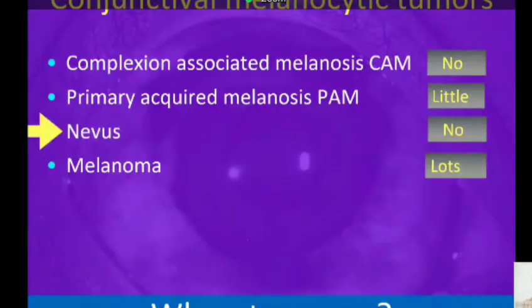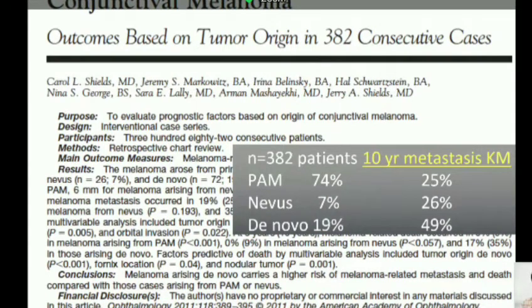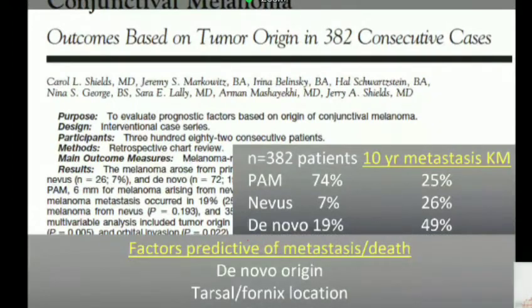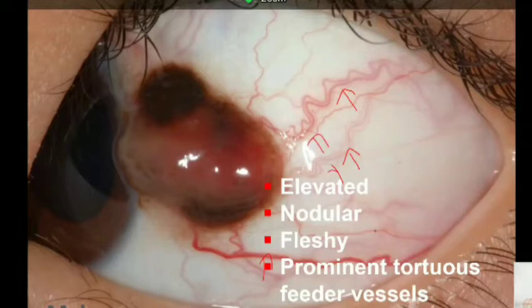Going on to melanoma. Melanoma is something that we need to worry about, and I already mentioned that PAM is the most common cause. Melanoma has a high chance of metastasis and death. The most important diagnostic feature of melanoma is that it is elevated, nodular, fleshy, and this hungry tumor attracts blood vessels from all sides, from the level of the episclera, sclera, conjunctiva. Blood vessels come to feed it, and you can see very severe intrinsic vascularity, and because of that high vascularity, the part which is more vascularized looks very fleshy.